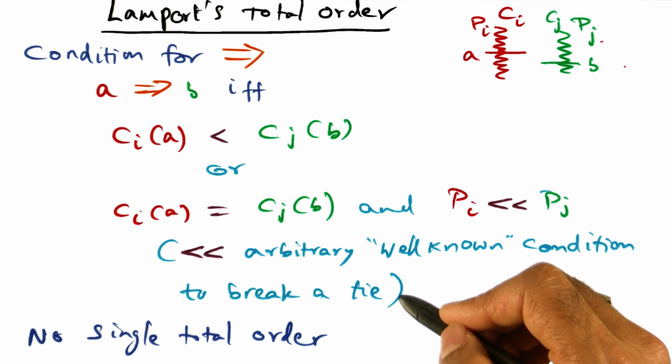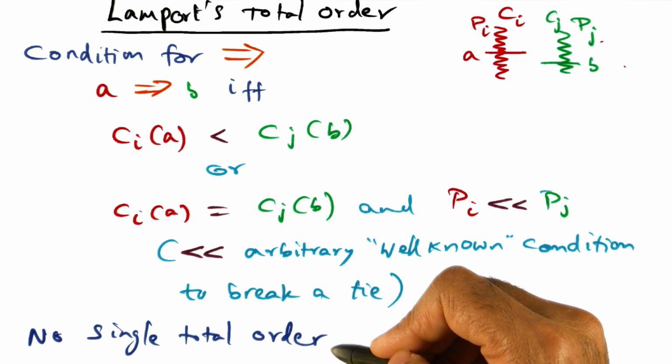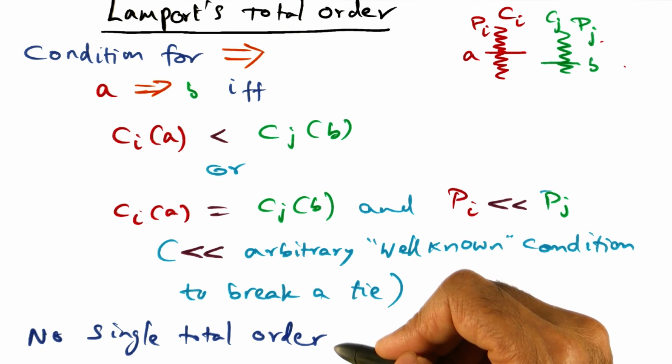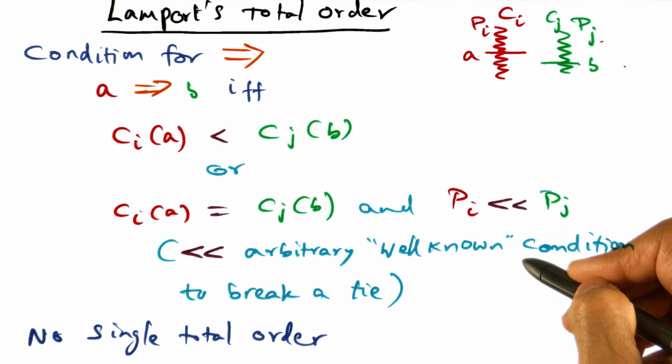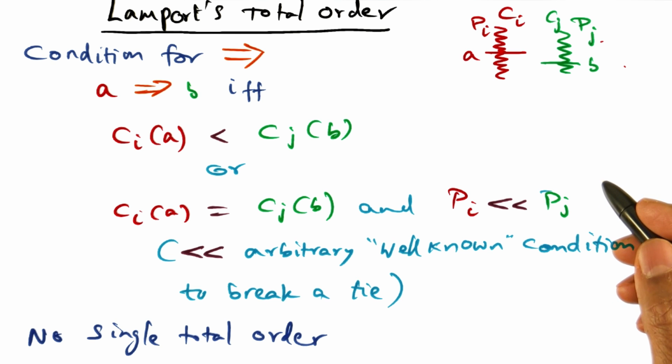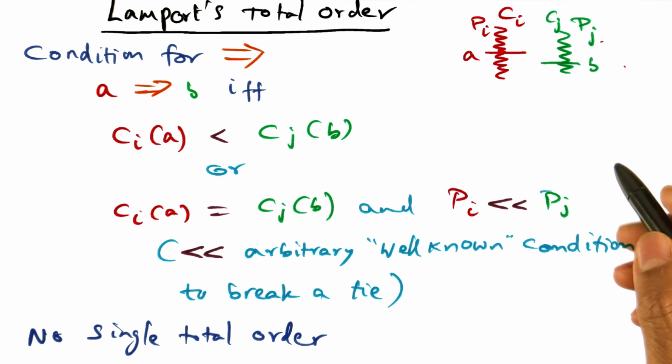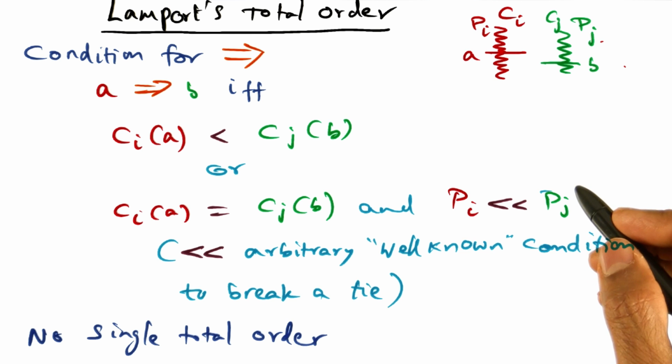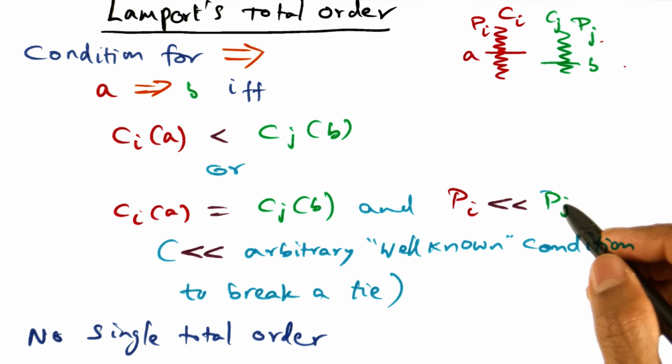Every process in the entire distributed system is going to use the same well-known arbitrary condition in order to break a tie. That also brings up another interesting point, and that is there is no single total order. The total order comes from the choice of the arbitrary well-known condition. I gave you this example of my family car. We broke the tie in the family car situation by saying that seniority is the winner. Tomorrow, as a family, we could decide that the youngest person is going to win. In that case, my daughter will have dibs over the car over everybody else in the case of a tie.